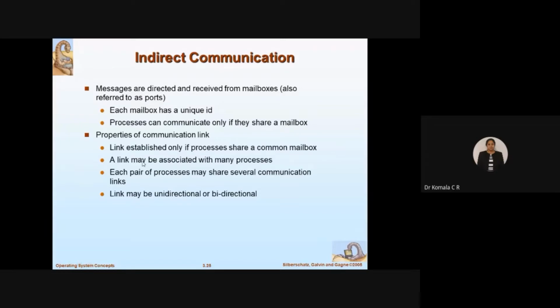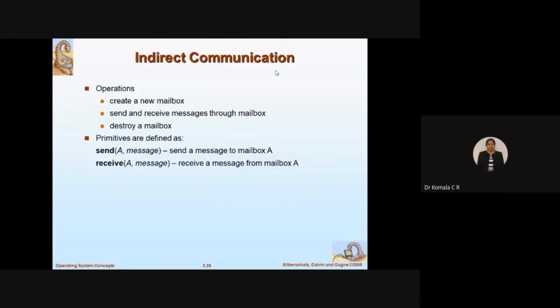Fine. So a link may be associated with many processes. Same link can be used for different processes also. Each pair of processes may share several communication links. Same thing, I can have the same link between different processes, or each pair of processes can use several links also. You can use more than one link, maybe a bidirectional link. So link can be unidirectional or bidirectional.